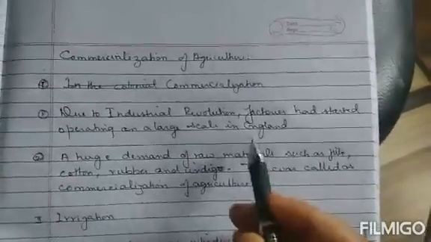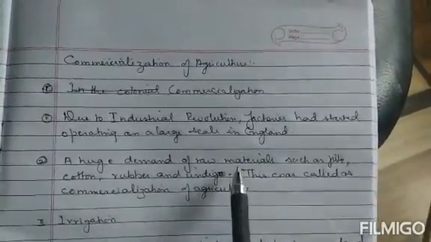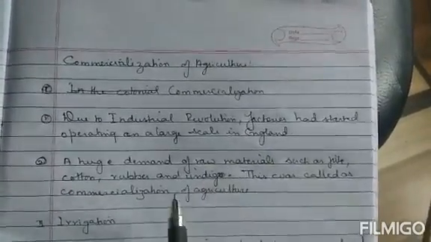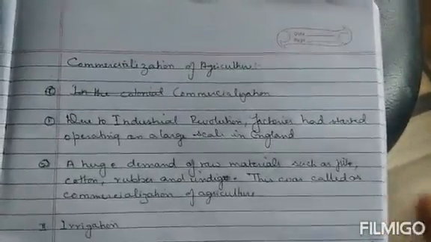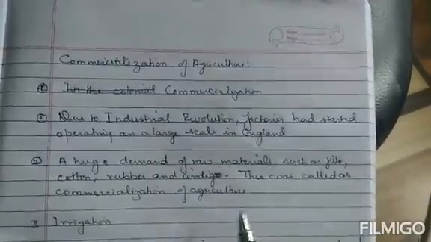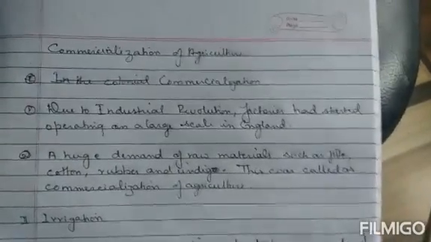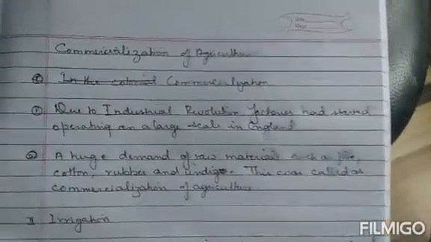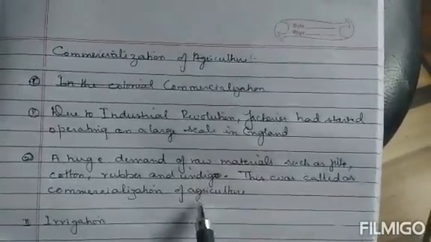Because of the factories set up in England, the British government started to demand raw materials instead of other food crops. They forced the poor peasants to grow cash crops like jute, cotton, rubber, indigo and so on. They collected all the raw materials, took them to Britain, and utilized them. So this was called the commercialization of agriculture.